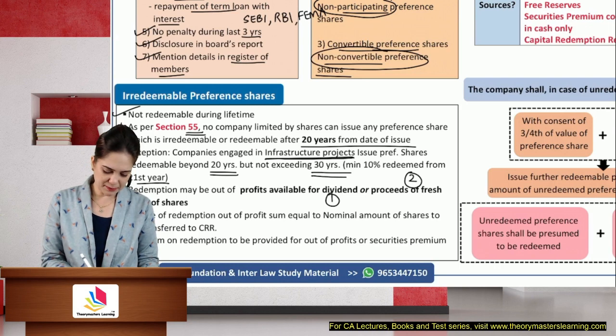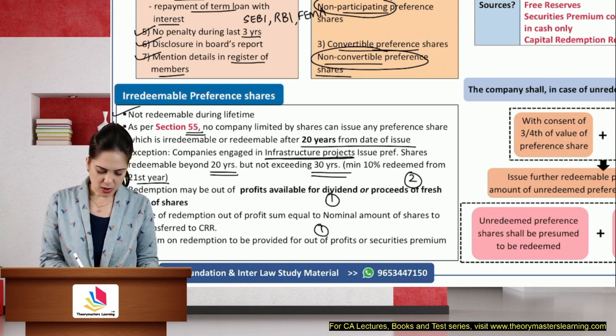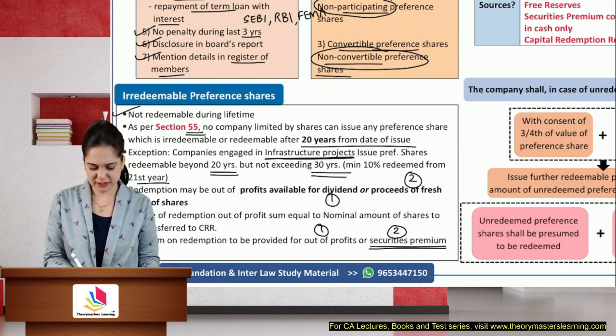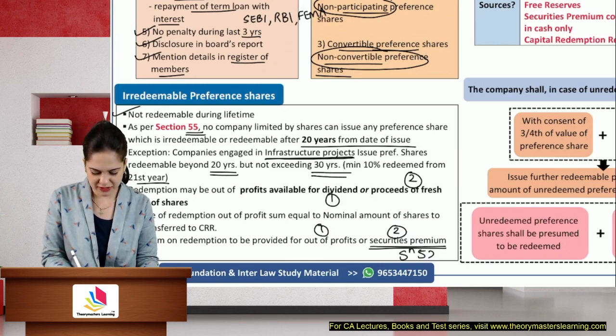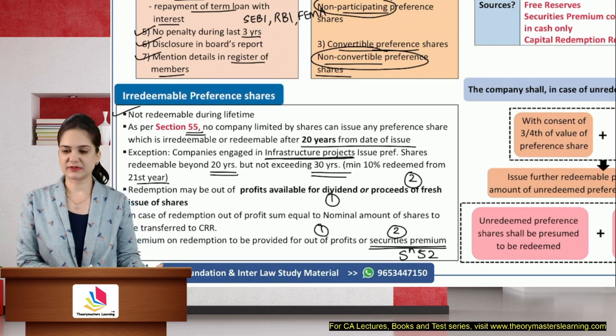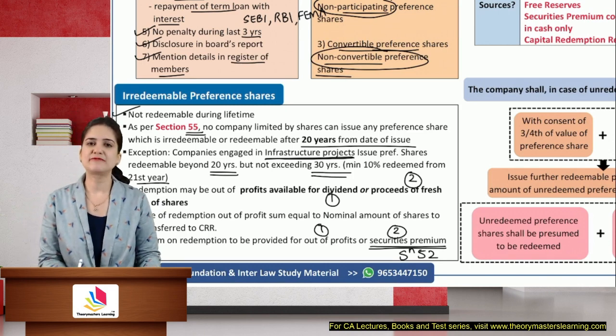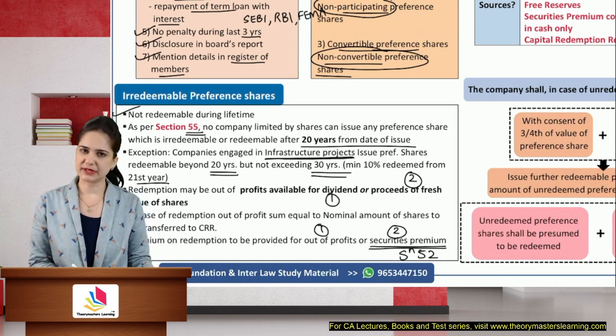The premium can be provided either out of profits or securities premium account. This is a capital reserve having very specific purpose. We will discuss under section 52. One of the uses is providing for premium to be paid along with redemption.